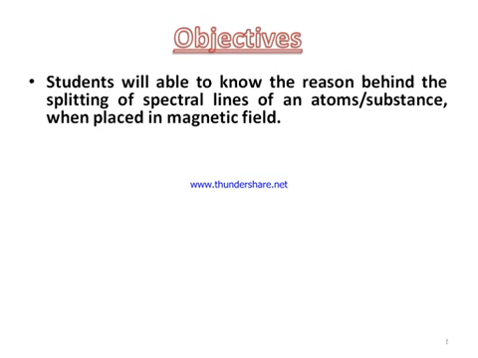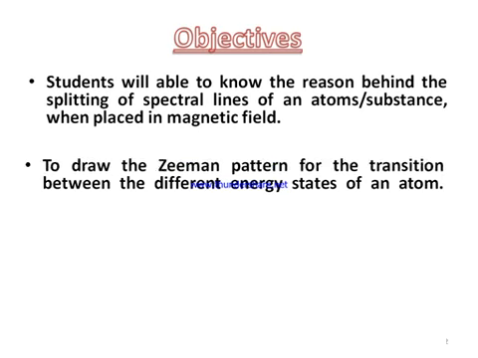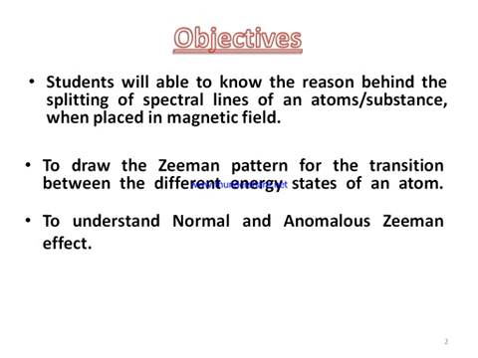First of all, I would like to highlight the objectives of this topic, that is, what the student will learn after studying it. The first objective is that the student will know the reason behind the splitting of the spectral lines. The second point is very important, you must get a question based upon this: the student will be able to draw the Zeeman pattern of certain transitions between different energy states.